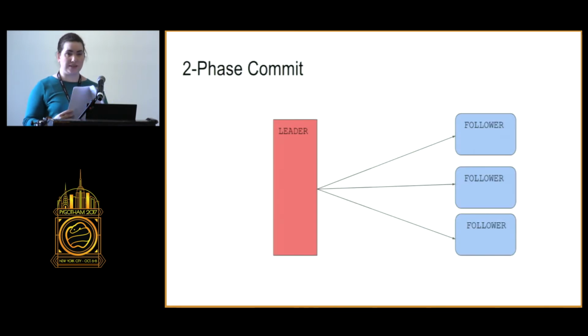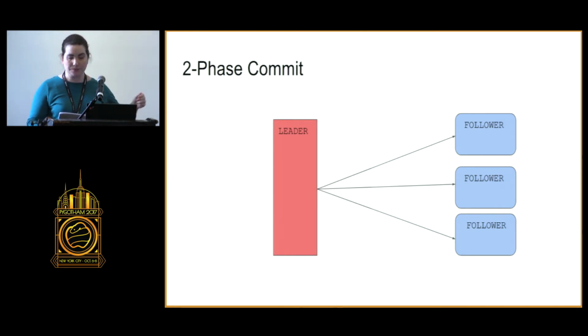So let's take a look at a simple consensus system and see what happens. This and the following example are all synchronous systems, so they all send the messages in rounds, like taking turns in a game. And the leader will send messages to its followers, wait till all the followers have responded, and then send the